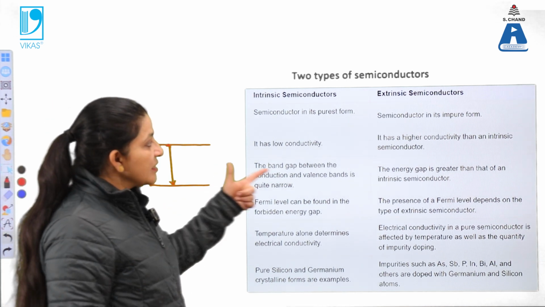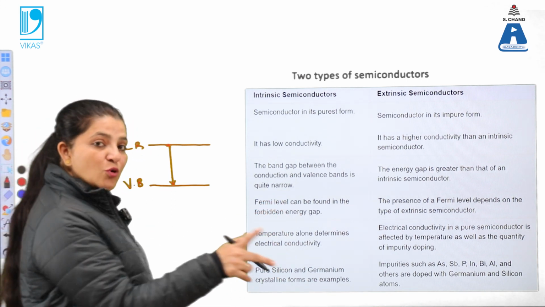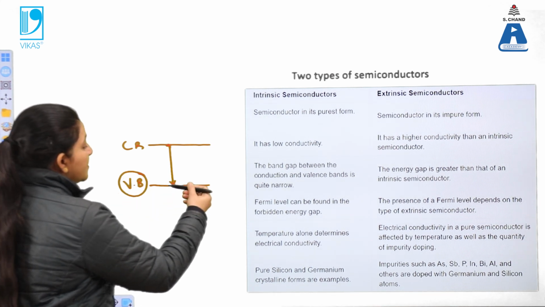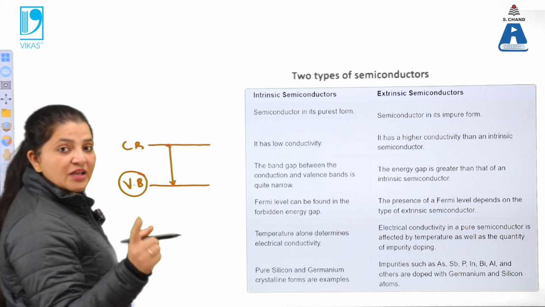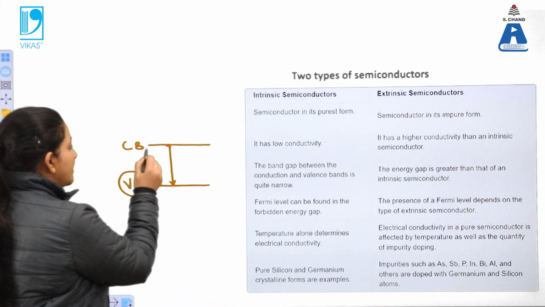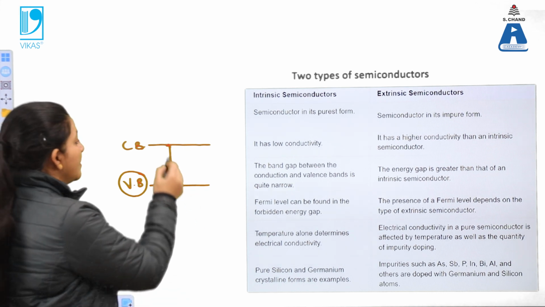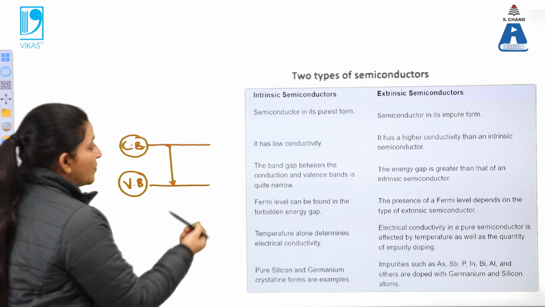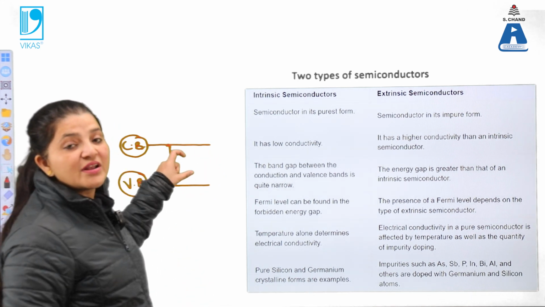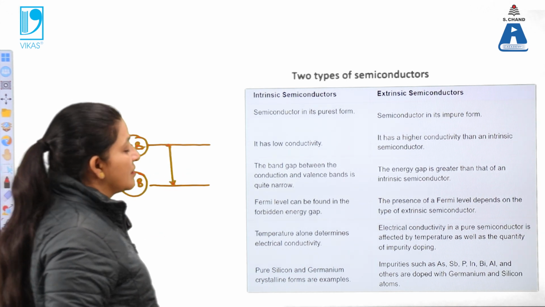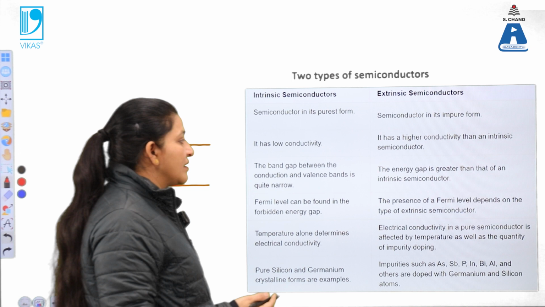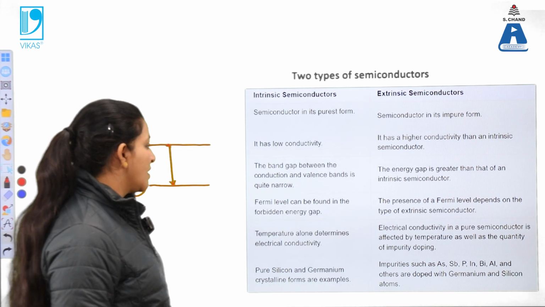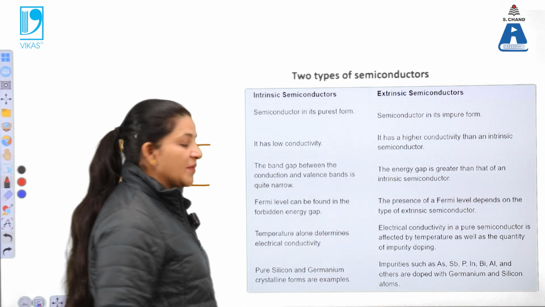While in case of extrinsic semiconductor, when p-type doping is there, p-type doping means the material is near the valence band. So this will shift up. In case of n-type semiconductor, a large number of electrons are there, so the material is near the conduction band, and automatically this will shift down. So this Fermi level gets changed, and the energy gap is greater in case of extrinsic semiconductor in comparison to the intrinsic semiconductor.